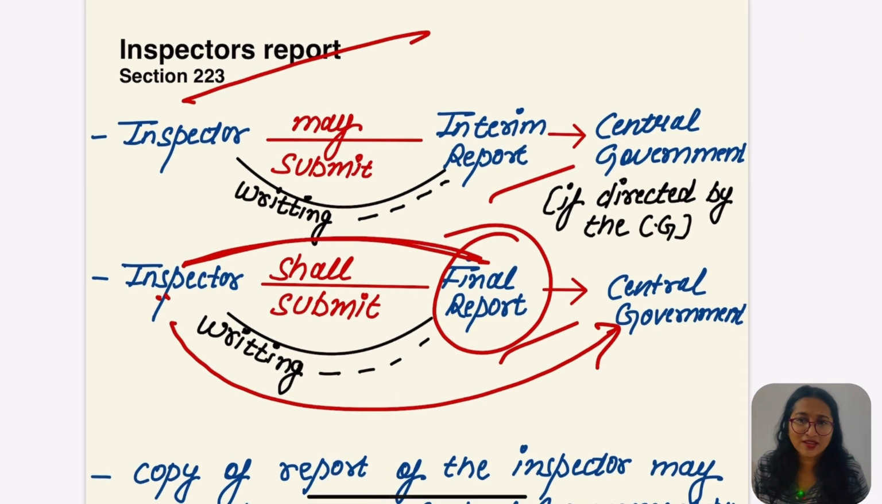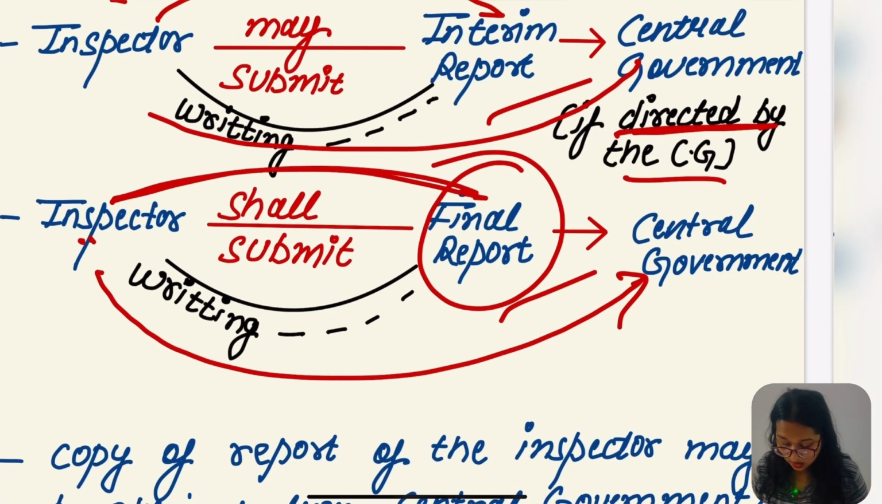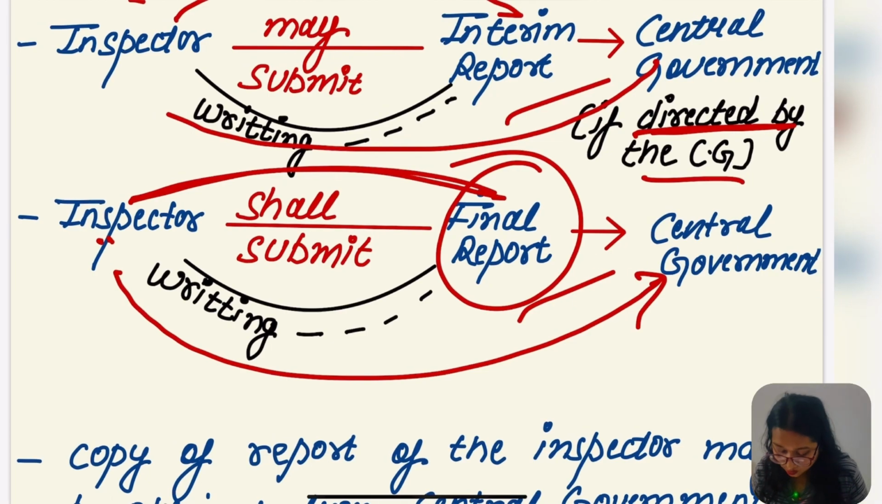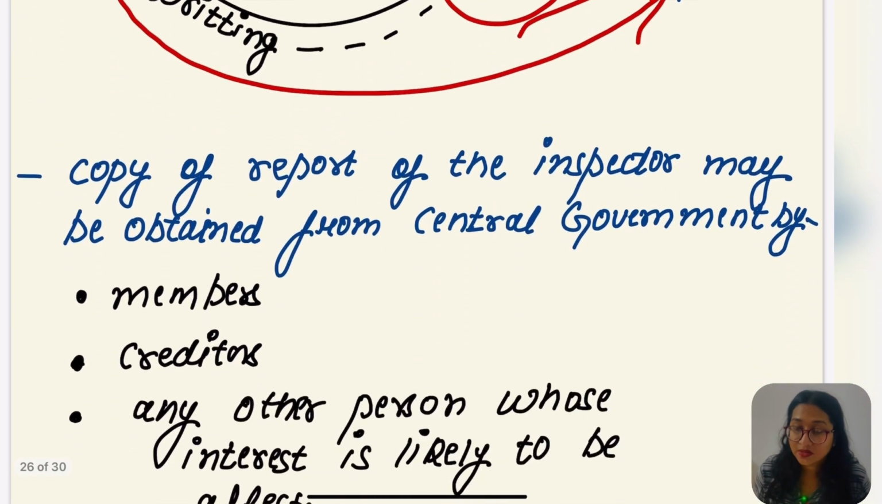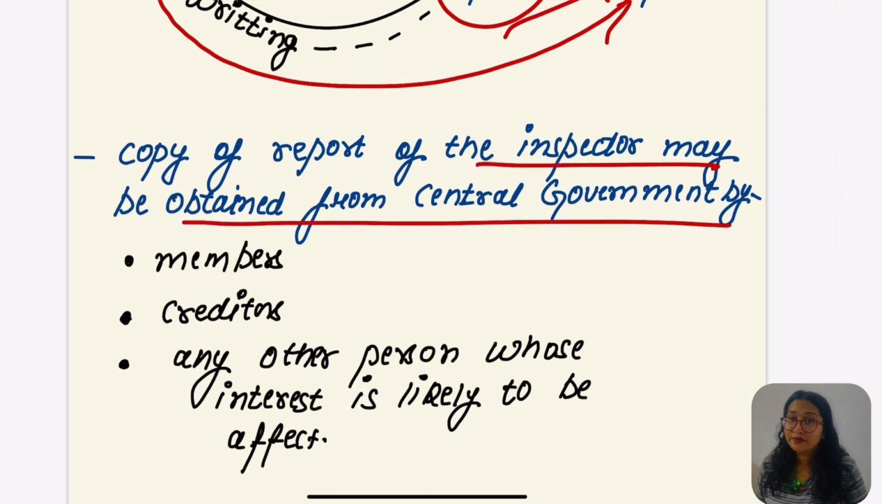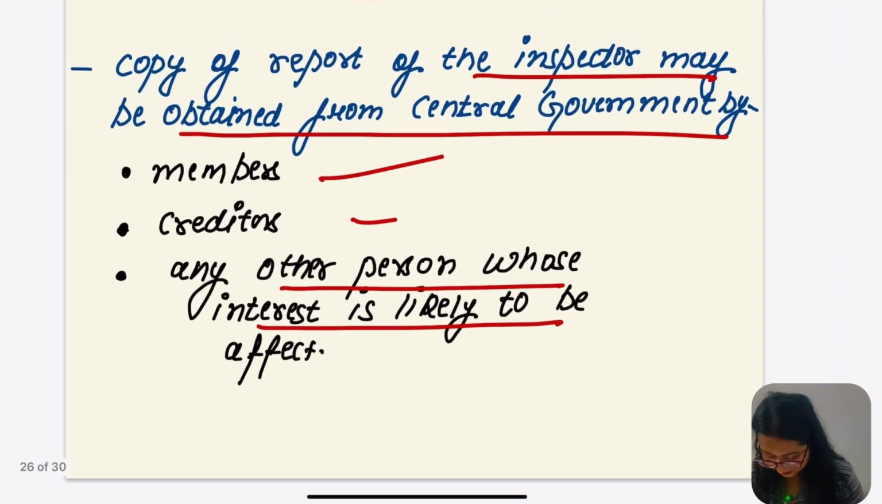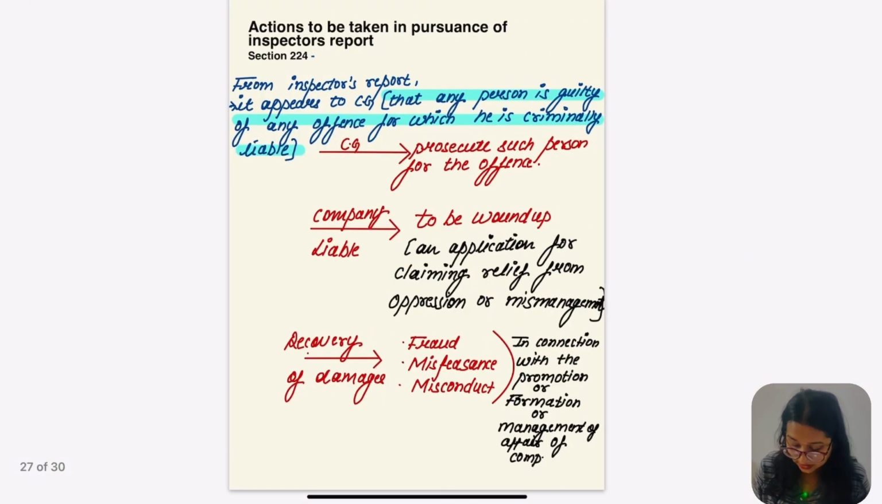So let's read one more thing. Interim report: the inspector may submit the interim report in writing to the central government if it is directed by the central government, then only. But what about the final report? The final report shall be submitted to the central government in writing, within the prescribed time limit. A copy of the inspector's report may be obtained from the central government by whom? Members, creditors, and any other person whose interest is likely to be affected. So this was about section 223.